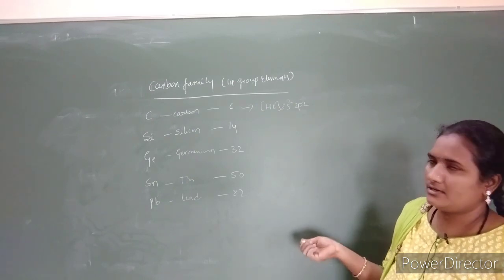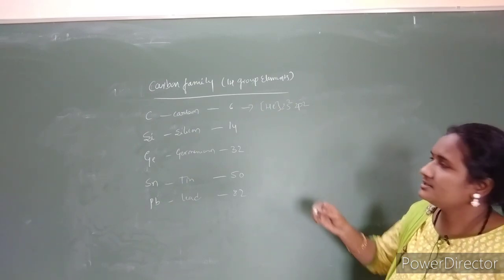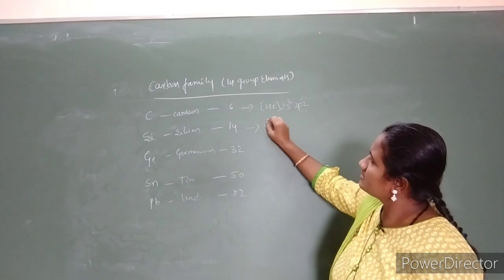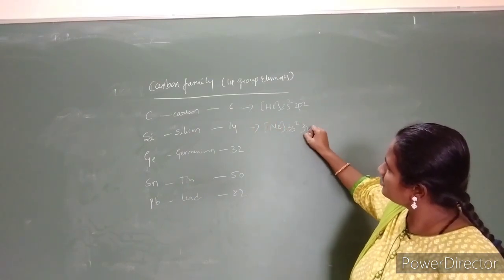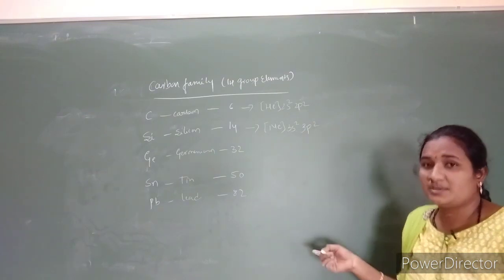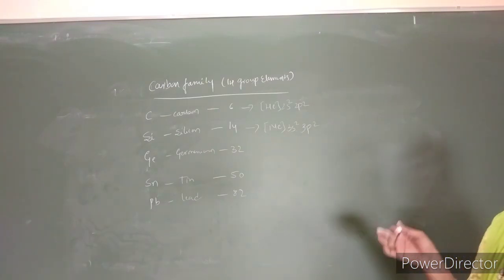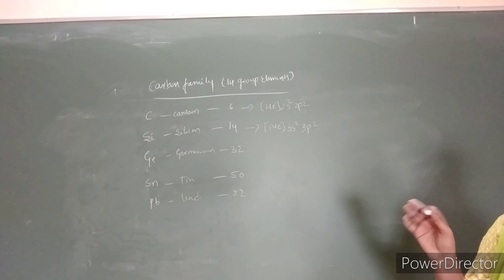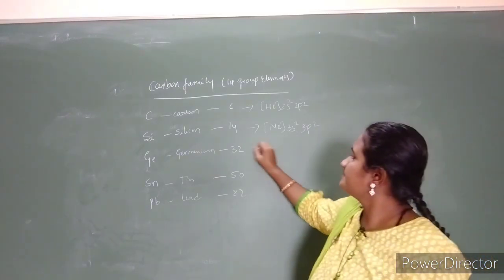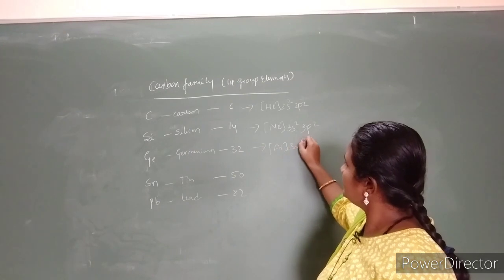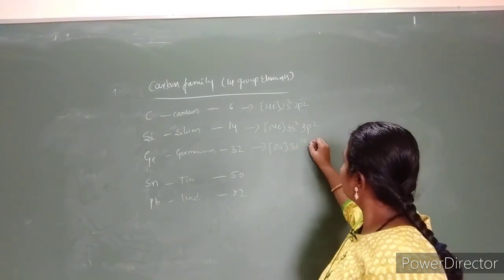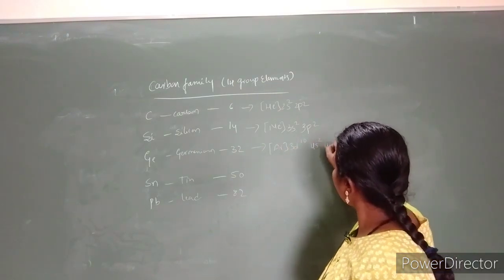Again silicon, 14, so neon is 10, so neon 3s2, 3p2. Next germanium, atomic number 32, so argon 18, then we have to write 3d10, 4s2, 4p2.